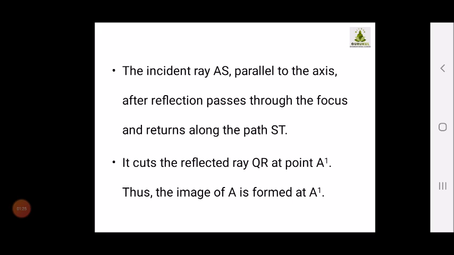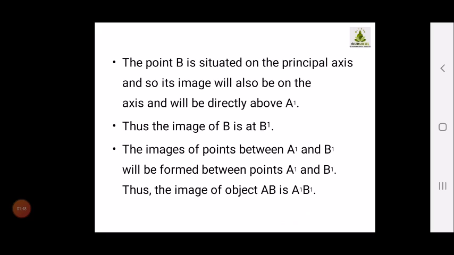The incident ray AS, children, kindly refer to the diagram as I am explaining. The incident ray AS, parallel to the axis, after reflection passes through the focus and returns along the path ST. It cuts the reflected ray QR at point A1, and the image of A is formed at A1. The point B is situated on the principal axis, and so its image will also be on the axis and will directly move above the A1.